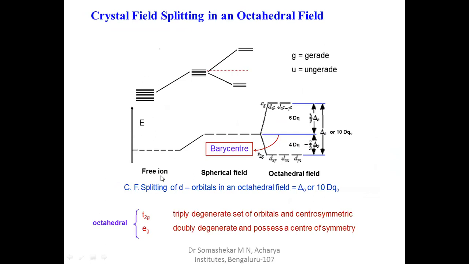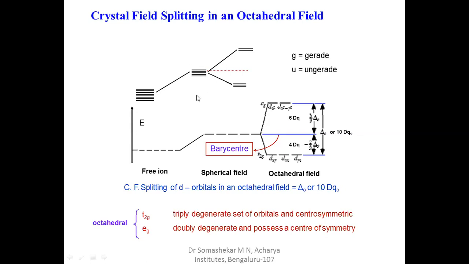Whenever the ligands approach the metal ion, there is a repulsion between the electrons of the metal ion and the electronic charge of the ligand, that means the negative charge of the ligand. So the energy of the orbitals increases whenever the repulsion occurs between the metal electrons and the anionic charge of the ligand. Then the energy of these 5 d orbitals increases.